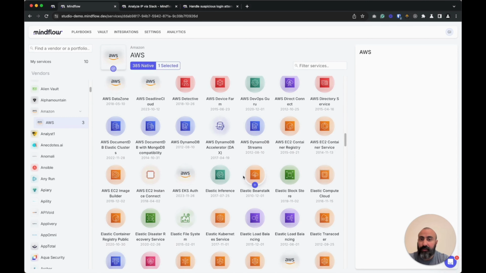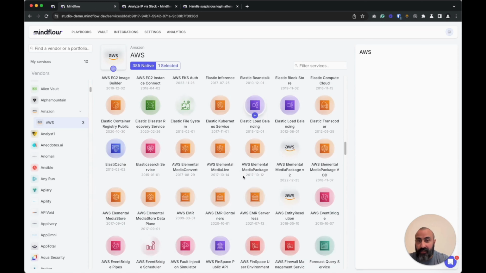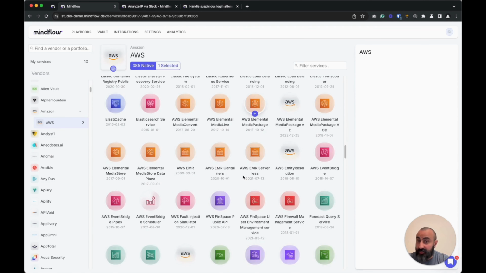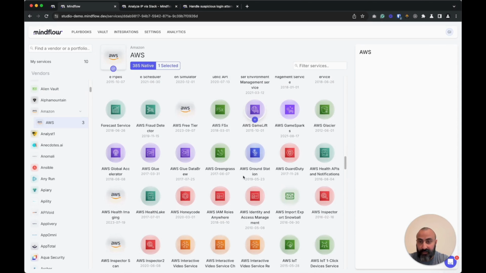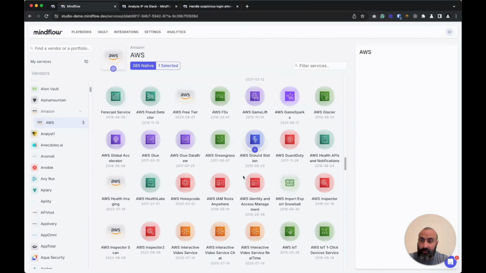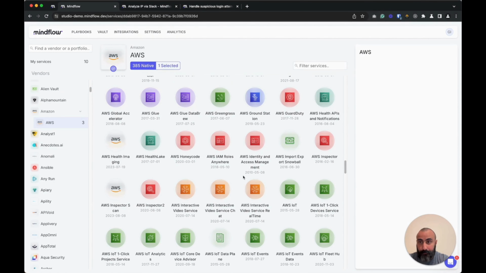A connector that is linked to some kind of custom development, or a connector that needs to be maintained, is quite hard to scale. Which means that on our side, what we do is integrate the APIs of the services directly, which means that if there is a new version of an API or a new tool that is coming on the market, we will be able to onboard it quite fast.